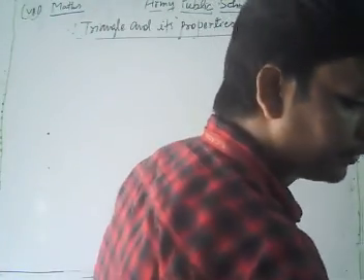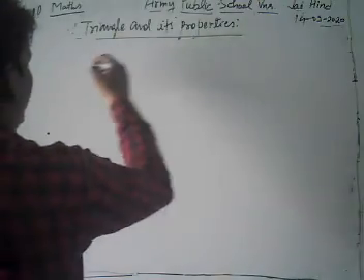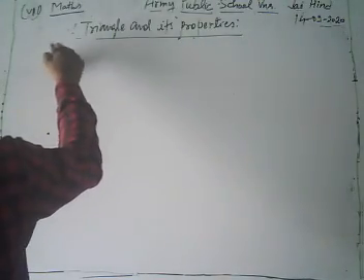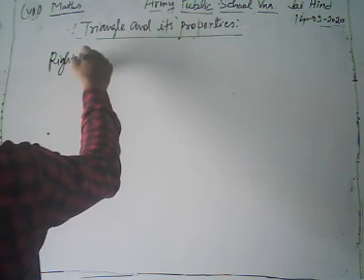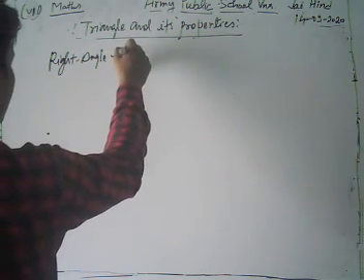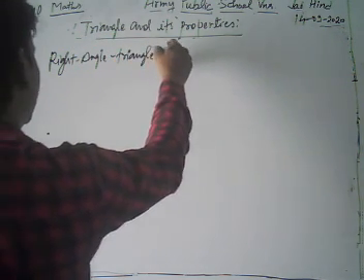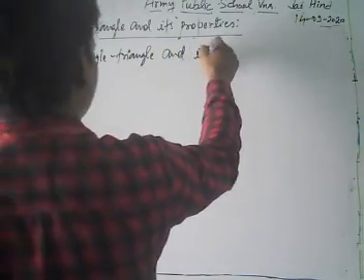First of all, we discuss the right angle triangle and its property.